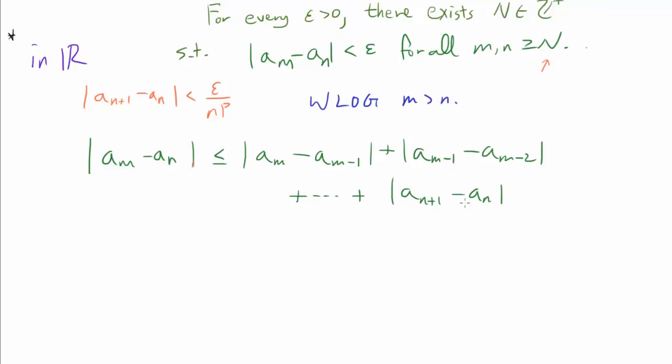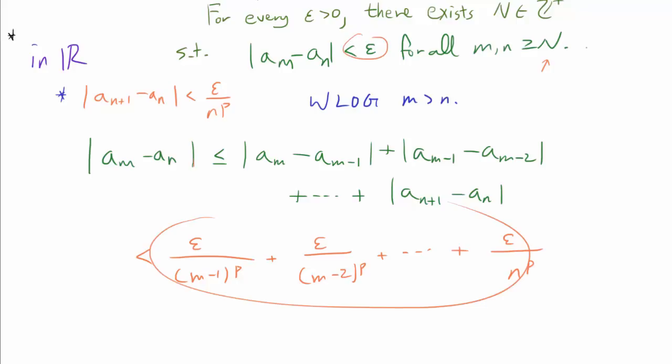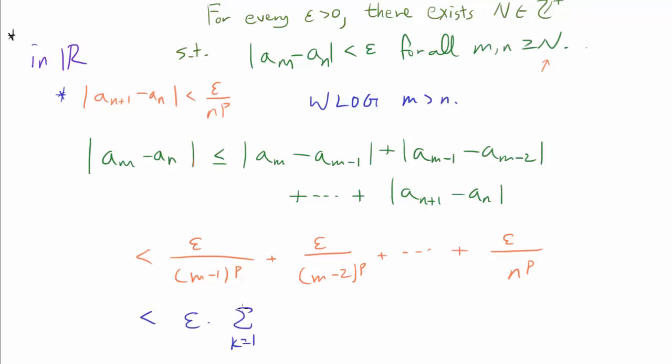So when m is greater than n, we can break it down like this, and from here we can use the definition of the p-rapid sequence to bound each of these expressions even further, getting us less than epsilon over m minus 1 to the p, then epsilon over m minus 2 to the p, all the way to epsilon over n to the p. Can this thing be made as small as we want for large enough values of m and n? Well, realize that this thing is of course less than epsilon times the sum from k equals n to infinity of 1 over k to the p, because here we're only looking at the values of k between n and m minus 1.